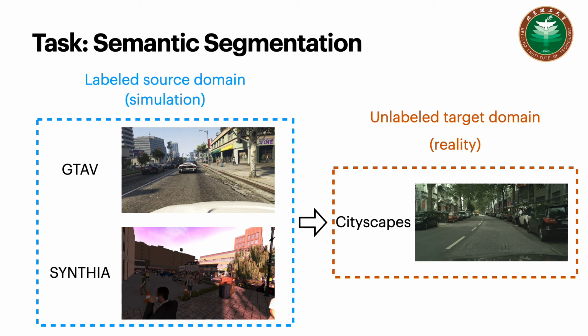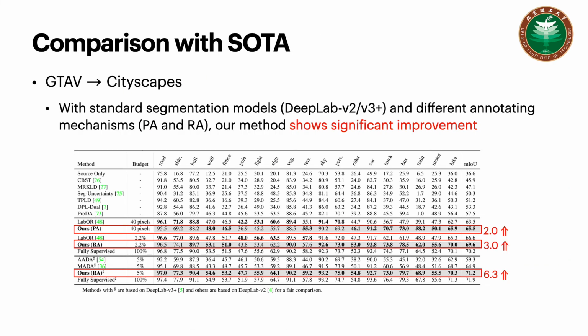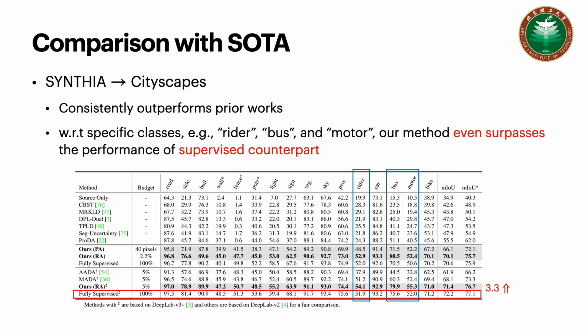We present experiments for semantic segmentation on two popular sim-to-real adaptation tasks. With very few annotations, our method almost reaches the supervised performance and substantially outperforms state-of-the-art methods. For another task, our method also consistently outperforms previous works. As shown in the blue box, our method even surpasses the supervised performance in specific classes.